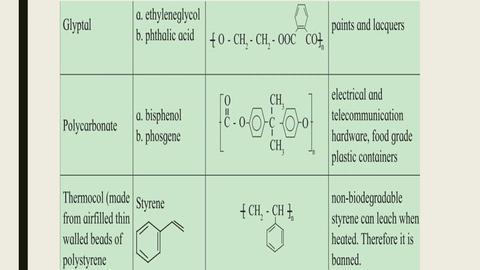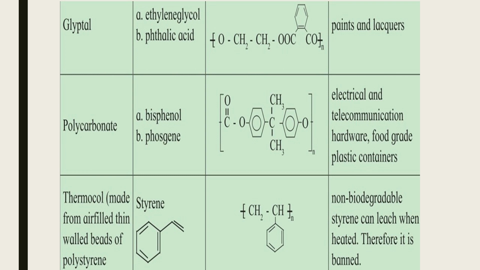Next polymer is glyptal. For glyptal, the monomers used are ethylene glycol and phthalic acid. The polymer structure is as shown in figure, and glyptal is used in paints and lacquers. Next polymer is polycarbonate.